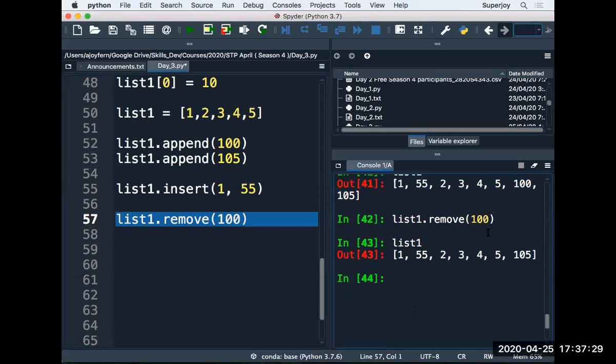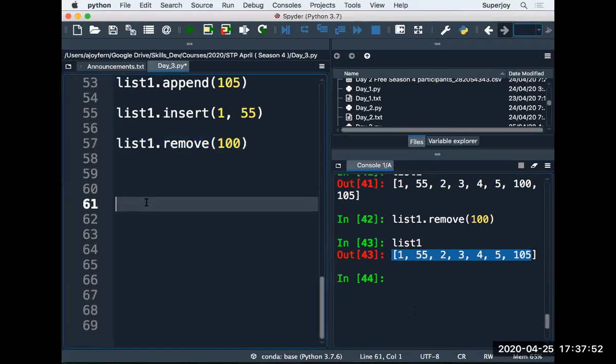So now you can see this value 100 is now removed from the list. What happens if we have two values? What happens if we have two 200s? The remove method would remove only the first occurrence of that value. The remove method will remove the first occurrence.